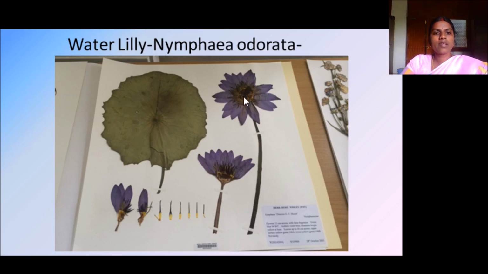You have to mention that, and the height of the plant or the flower. There are some measurements that you have to take and report here. So the leaf is pasted here, and the overall flower with its pedicel is done here. Each part of that flower is pasted here one by one. So this is a herbarium sheet.